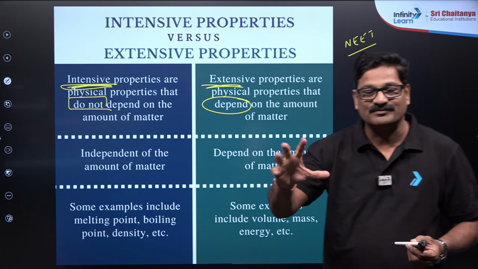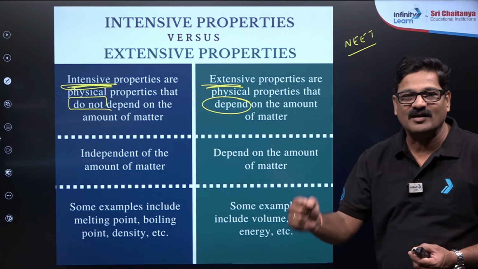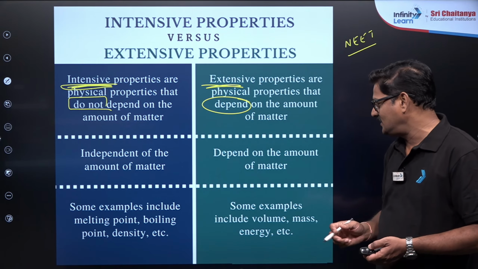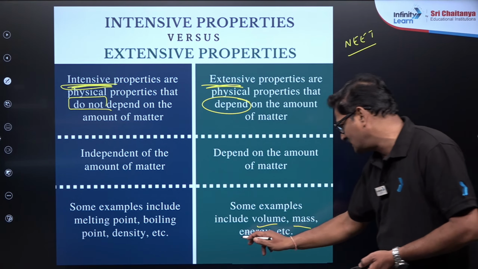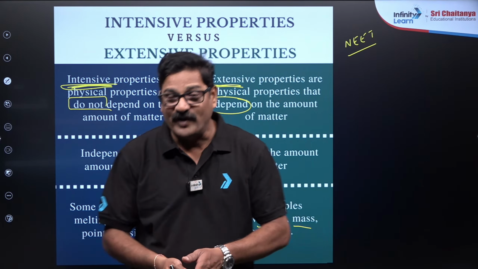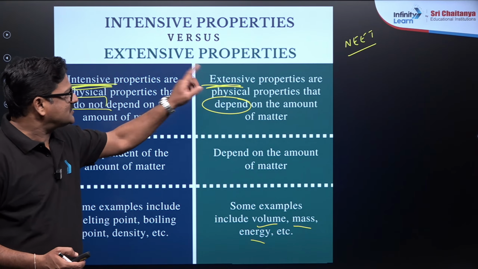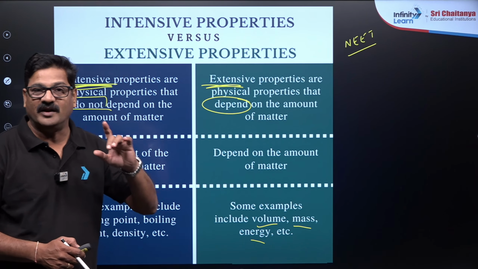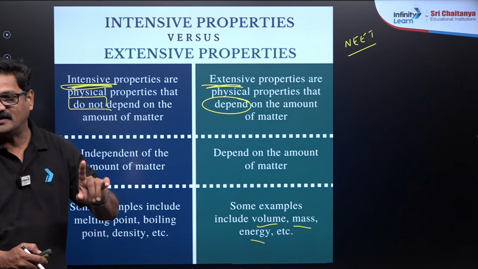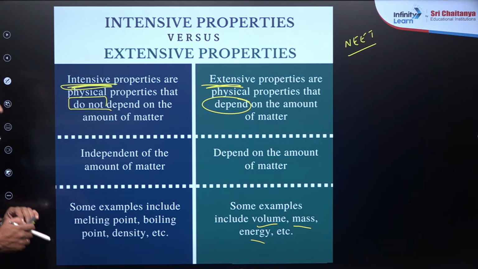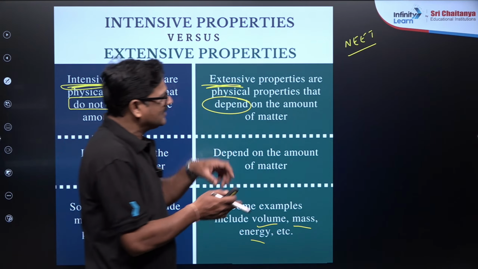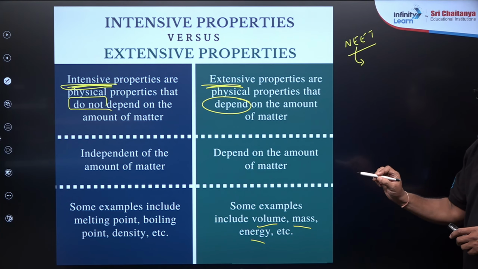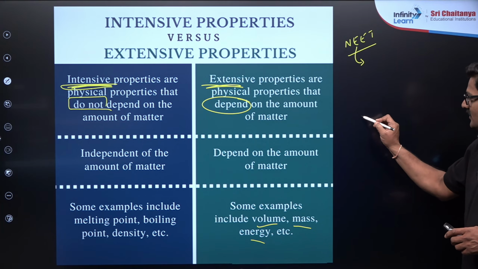Like volume and mass, these are extensive properties, and some examples are volume, mass, energy. When an extensive property is taken per mole or per gram, it becomes an intensive property. That's very, very important. And here is a trick in the NEET examination: the ratio of extensive properties is going to be an intensive property.